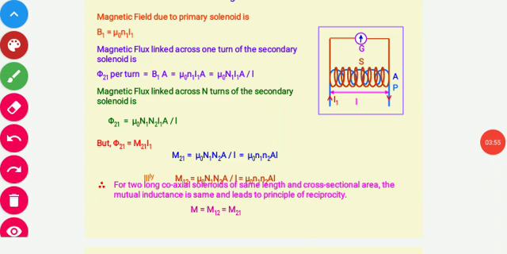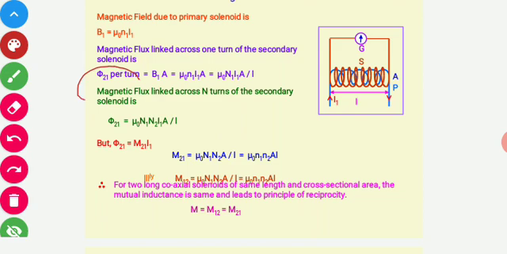Now we can find out the formula for the mutual inductance. We know that the magnetic field produced by the primary coil will be equal to mu naught N1 I1. So this is the magnetic field produced by the first coil, that is the primary coil. Now what will be the magnetic flux linked with the secondary coil? We can determine this, that is phi 2.